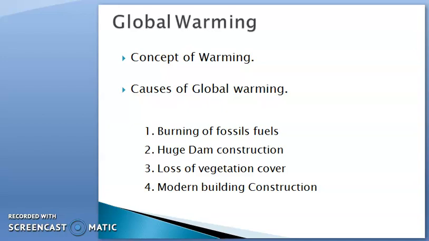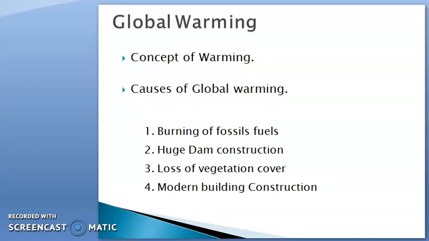Third reason is the loss of vegetation cover. You know, in modern times, different types of development activity have caused the loss of vegetation cover in terms of forest cover. The decrease in plantation is also responsible for increasing CO2 gas, because plants absorb CO2 gas and convert it through photosynthesis into food material and oxygen. So if we decline the vegetation cover area, the CO2 level may increase and the temperature will increase. So vegetation cover loss is responsible for global warming.